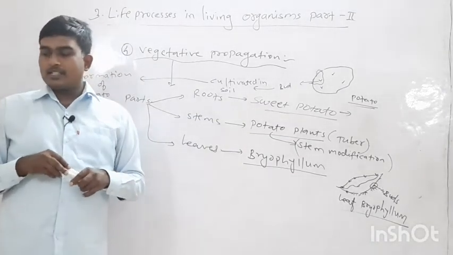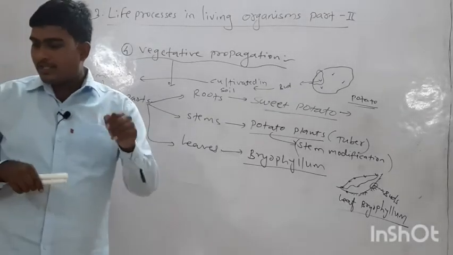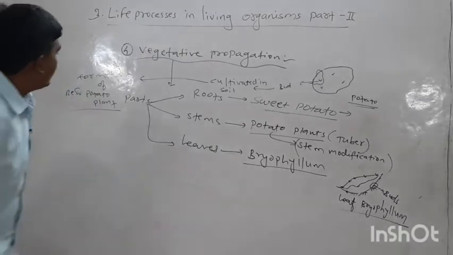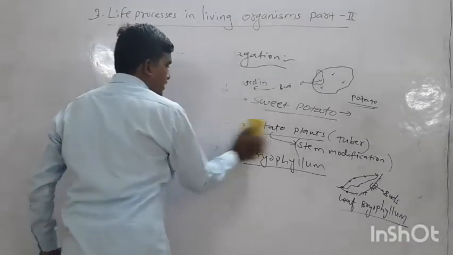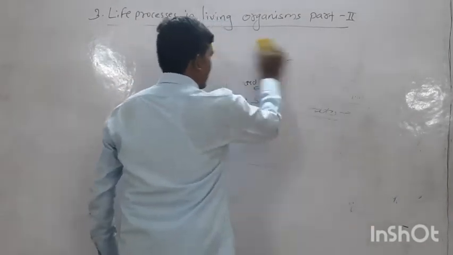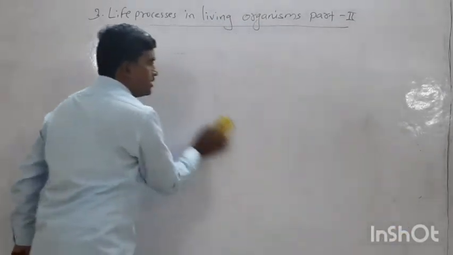In our next class we move on, but one more asexual reproduction method is remaining here. I think there is spore formation. Sorry for that. We have left one more point in the asexual method.